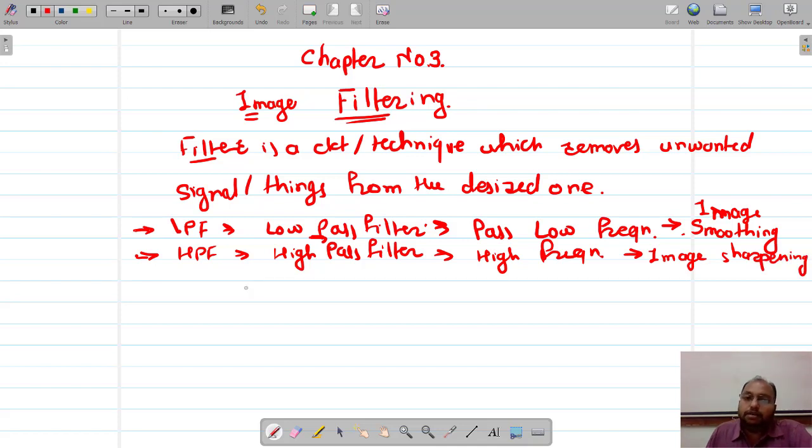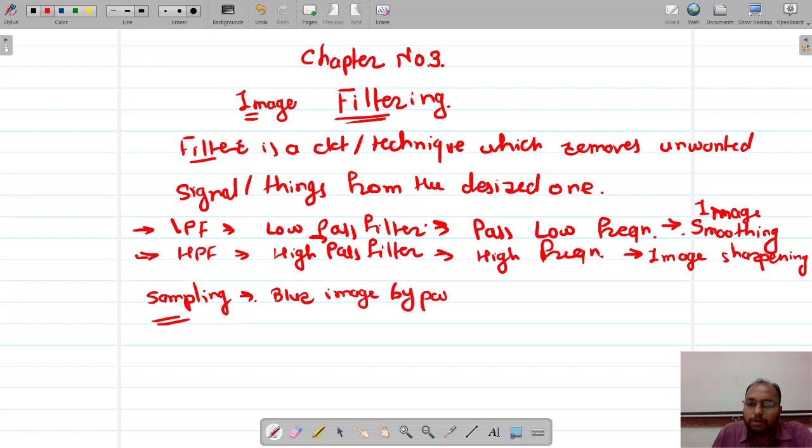While discussing the sampling technique, converting the analog image into the digital image, we said that before sampling we blur the image by passing it through a low pass filter.